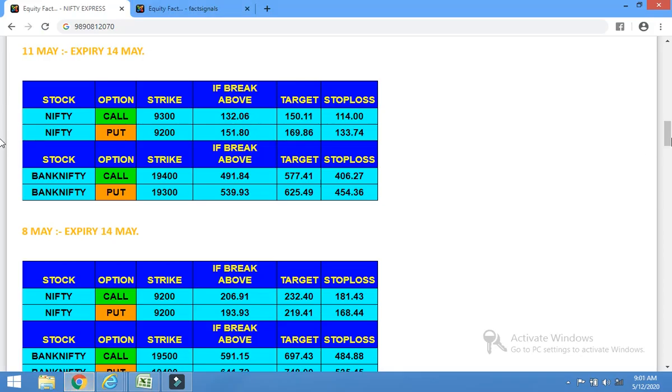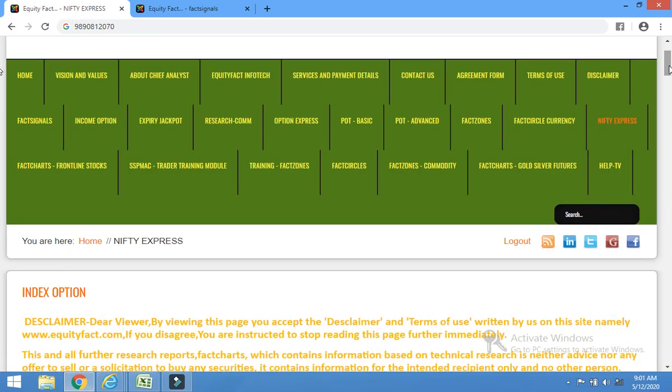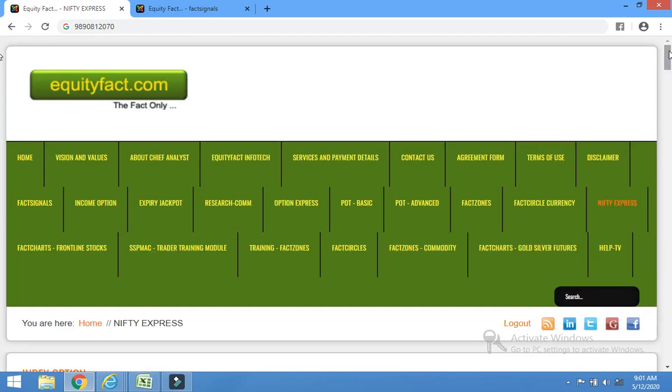If you go ahead and look here, this is Nifty Express. This is the website equityfact.com where you get these calls. You have to log in. You will get an ID and password to see this call, so you first have to log in to see these calls. Other people cannot see these calls on the website. Only the person who has joined the paid services will get the ID and password, and only that person can see these calls. So this is Nifty Express.